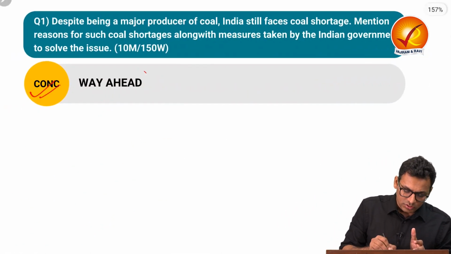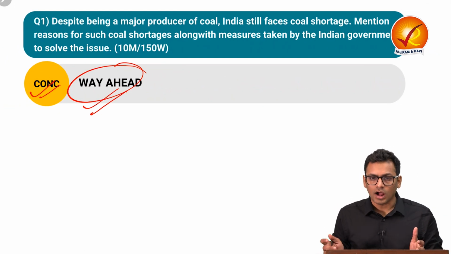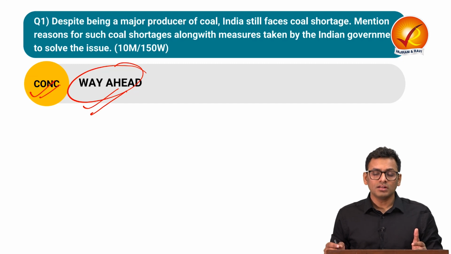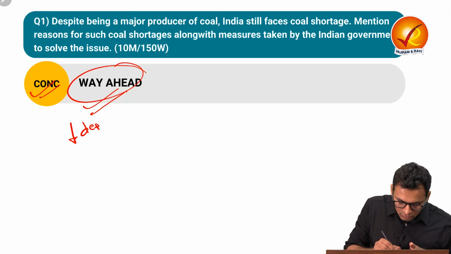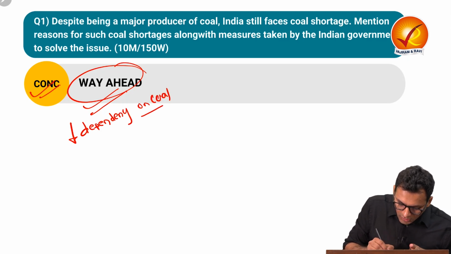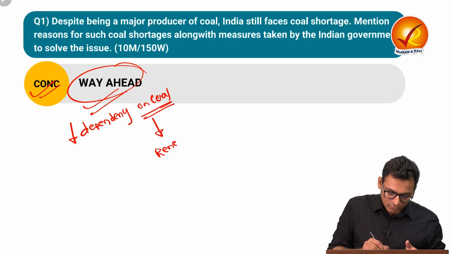In the conclusion, you have the potential to talk about the way ahead. Over here, majorly you can talk about how there is a need for decreasing the dependency on coal and focus on renewables.